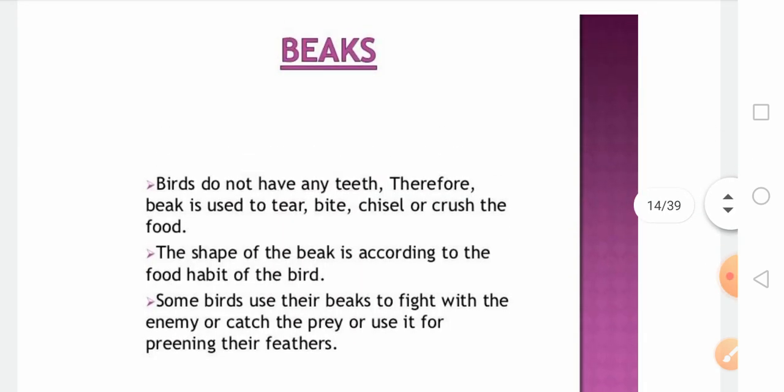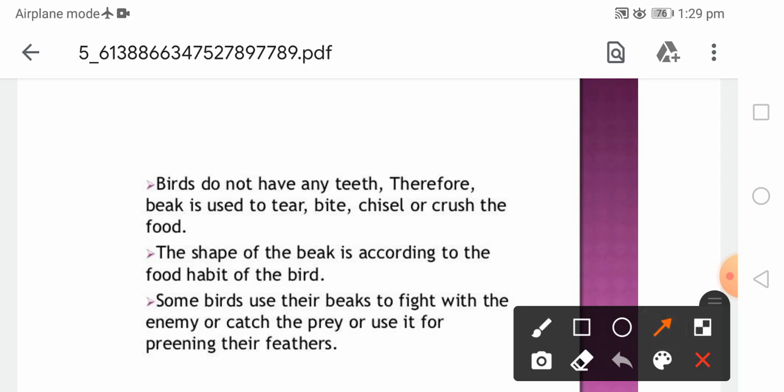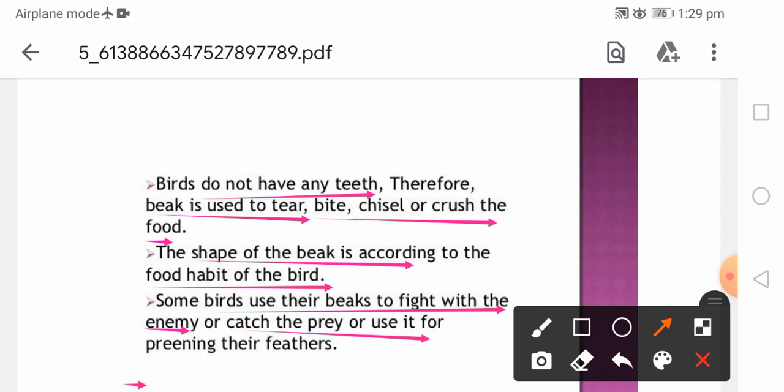As I already told you, this is the beak which is found in birds. Birds do not have teeth. This is a very important point. Therefore the beak is used to tear, bite, chisel and crush the food material. So the shape of the beak is according to the habit of the bird. Birds also use the beak to fight with enemies. This is again a use of the beak for defense purposes, to catch prey, and it is also used for preening their feathers. This is another use of the beak.